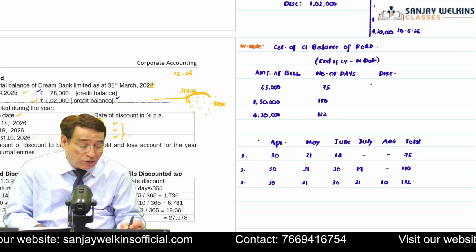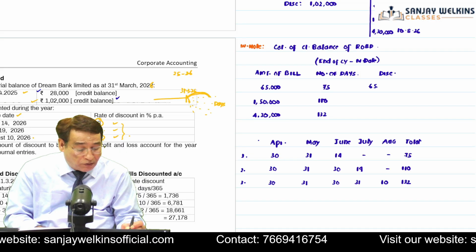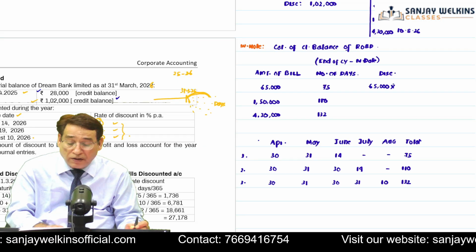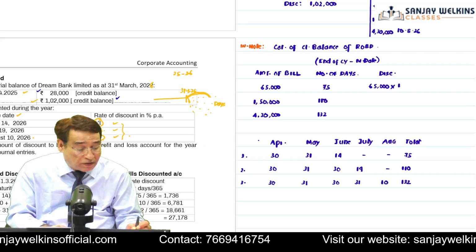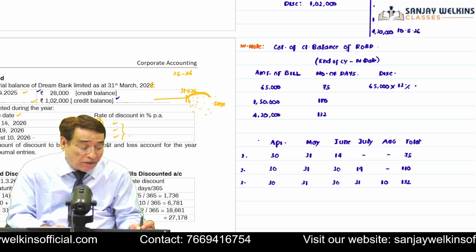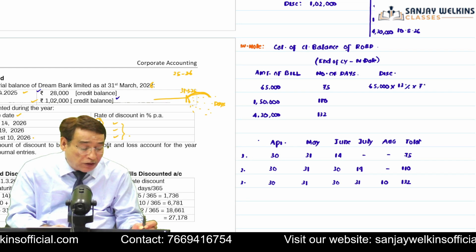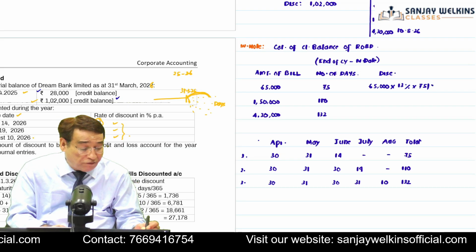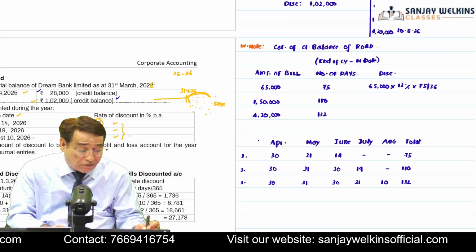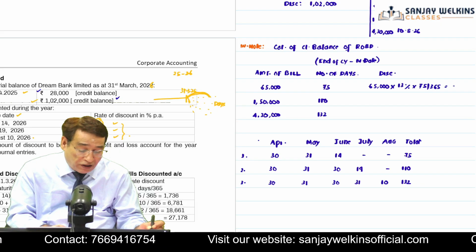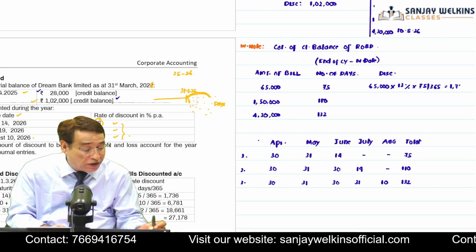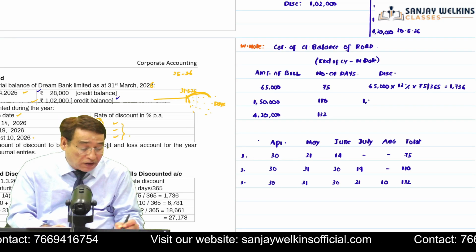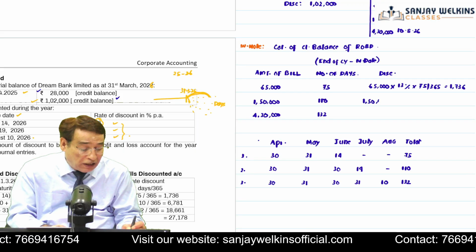How will I compute? See here, 65,000 is the amount of the bill, and the discount rate with respect to this particular bill is 13%. So you are going to apply 13%, and you will compute the discount for 75 days because 75 days will fall in the next year. 75 divided by 365. So it will be somewhere near about 1,736. Is it clear?